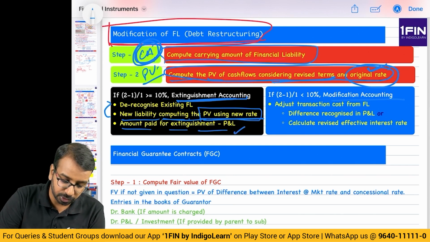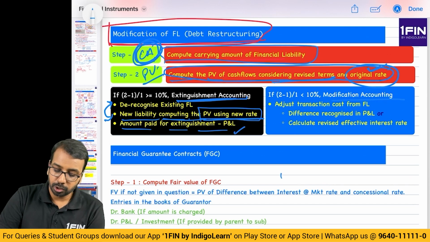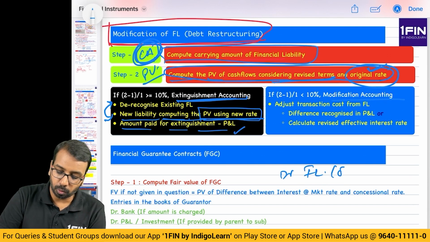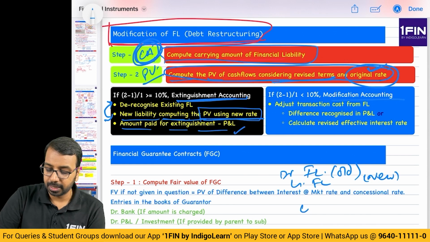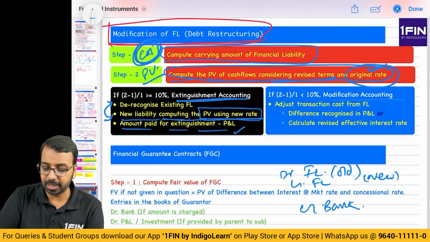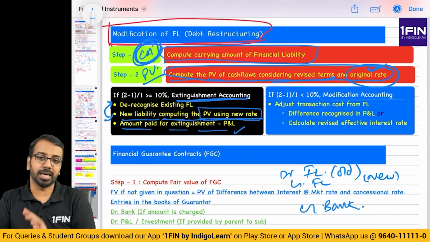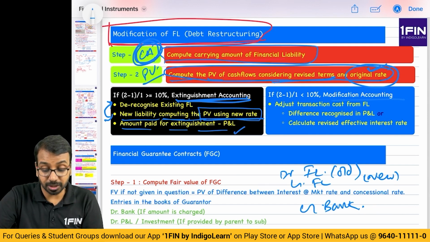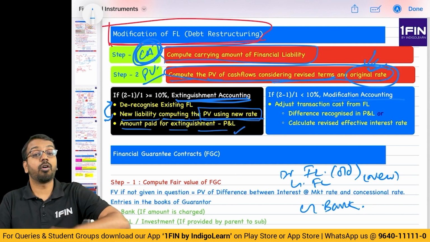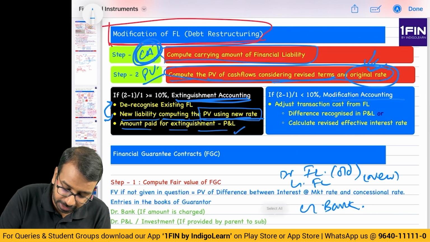And the difference between these two also will go to P&L. Or you can debit financial liability old, credit financial liability new, credit bank if you have paid any, and the difference will be recognized in P&L. That is extinguishment accounting. Please remember, for comparison, we will take the original rate. For accounting subsequently, we will take the new rate.